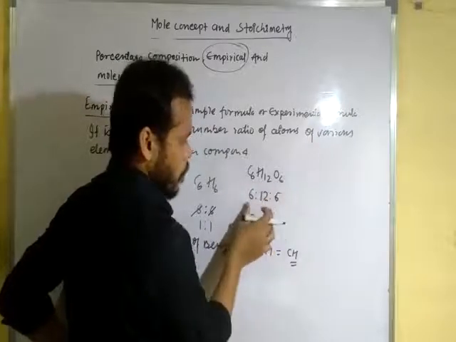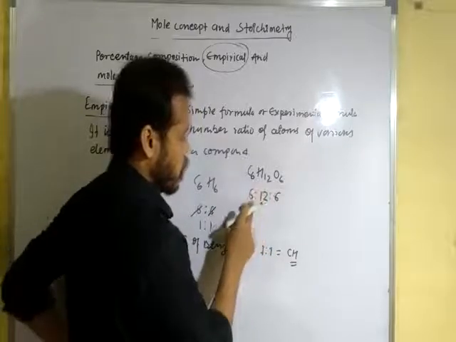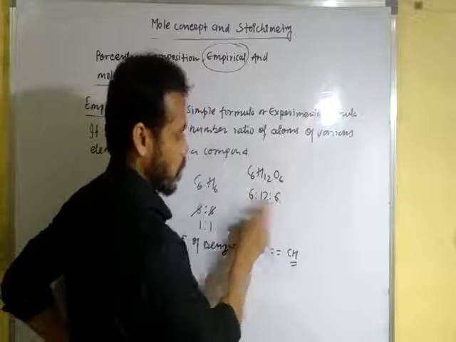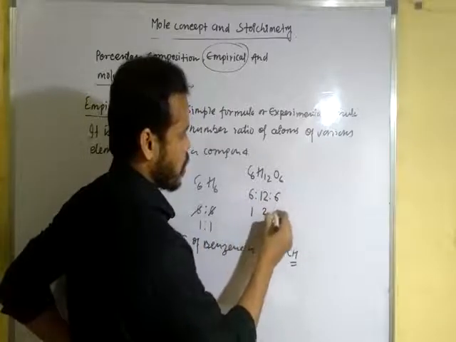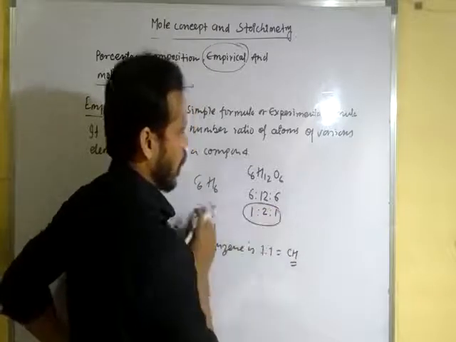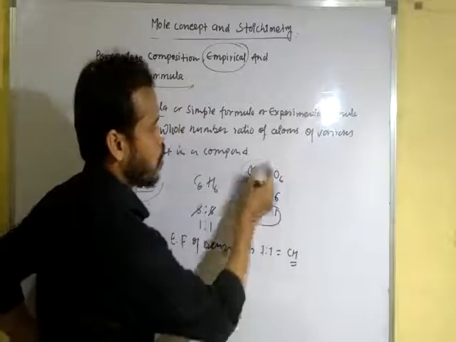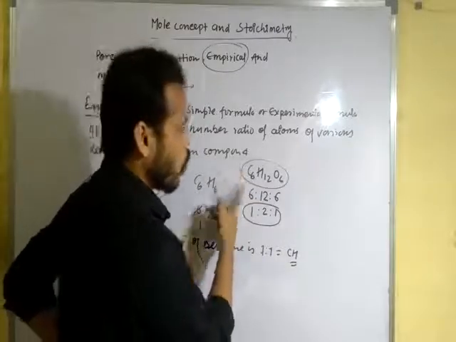So the ratio of carbon, hydrogen and oxygen is 6:12:6, and the simple ratio is 1:2:1. This is the simplest whole number ratio of this compound, and this compound is glucose.